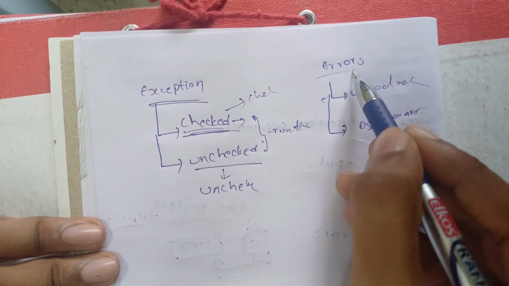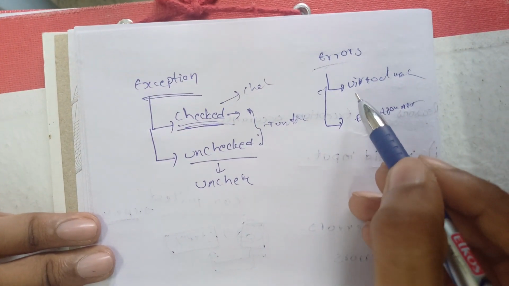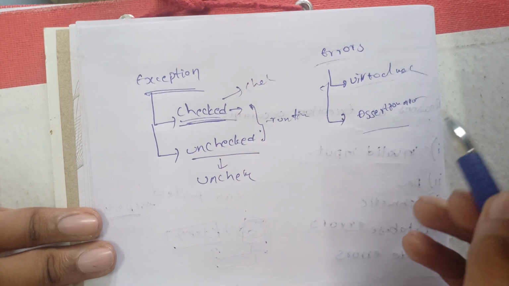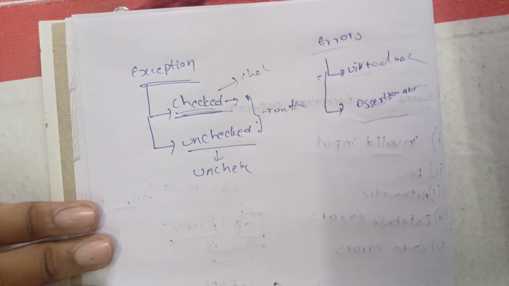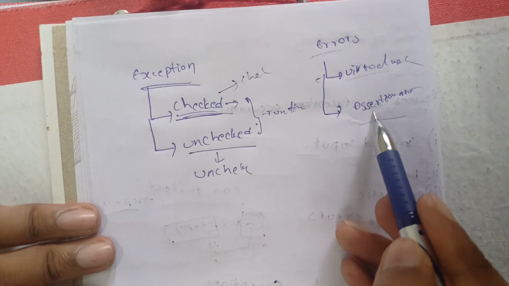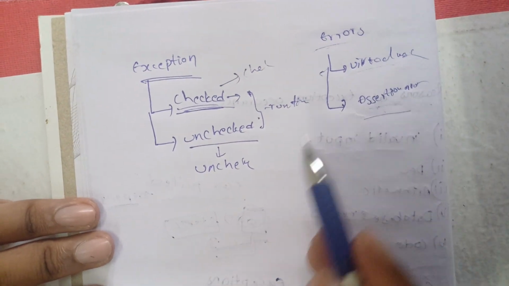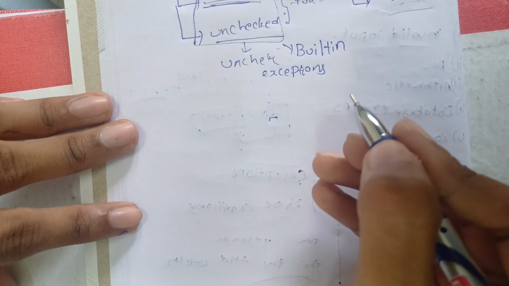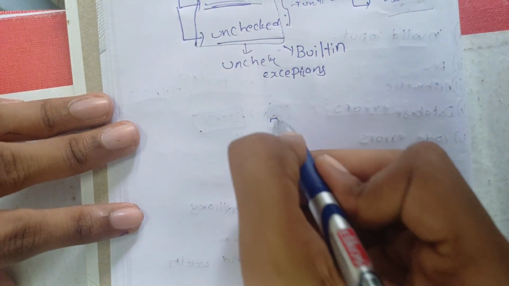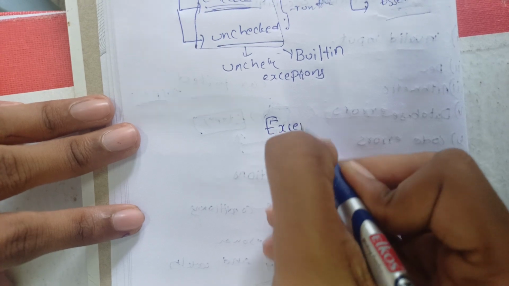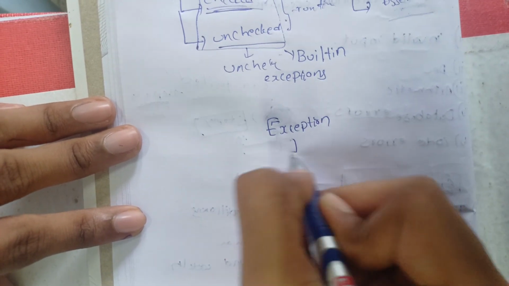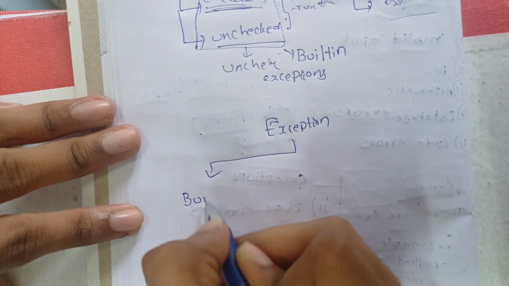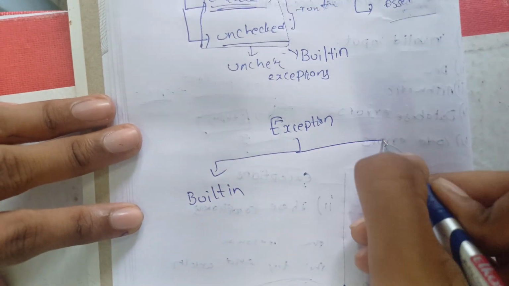Okay, in case of errors, we have many types of errors like virtual machine error and assertion error. These are classified into many types. Actually, these weren't the main errors; there are still a lot more errors. Now let me go with the concept of built-in exceptions and user-defined exceptions. Every exception is classified into two types: built-in and user-defined.